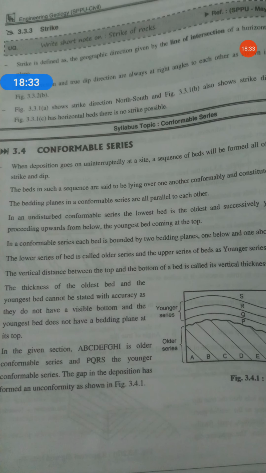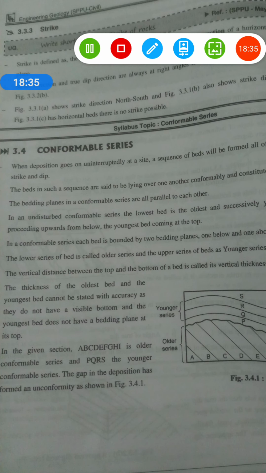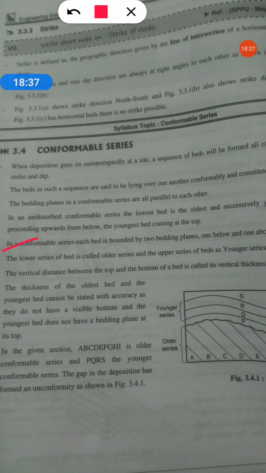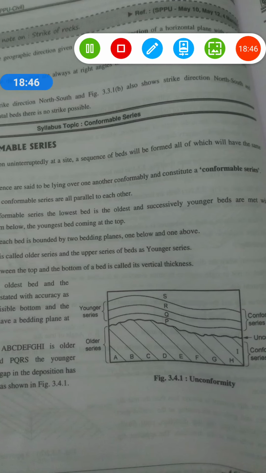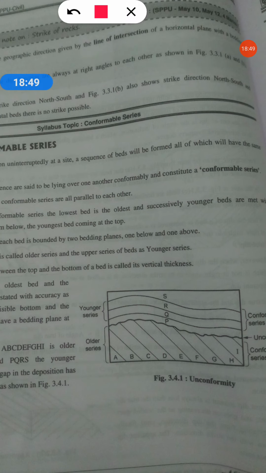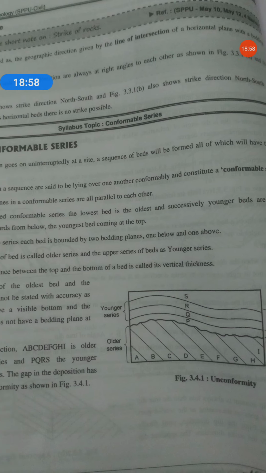In a conformable series, each bed is bounded by two bedding planes, one below and one above. So let us take this series, S and R. This has one upper layer and one lower layer, so each has two bedding planes. The lower series of bed is called the older series and the upper series is known as the younger series.